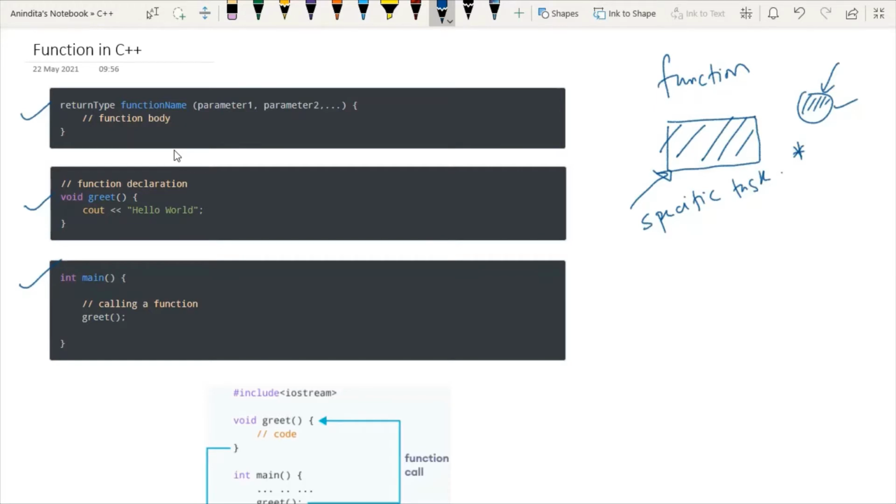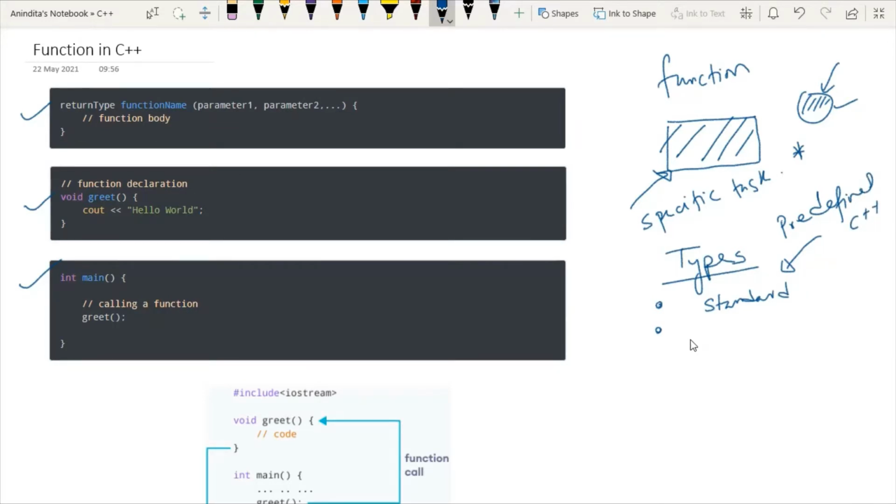Now concentrate on the types of function. In C++, we have two specific categories of function. The first one is known as standard library functions. Standard library functions means these functions are predefined in C++.